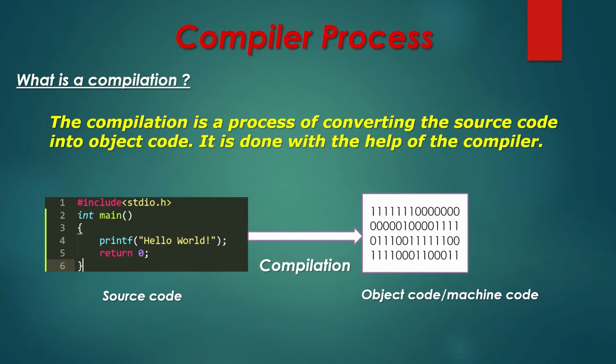What is meant by object code? It is a code which is understandable by the machine to execute it.